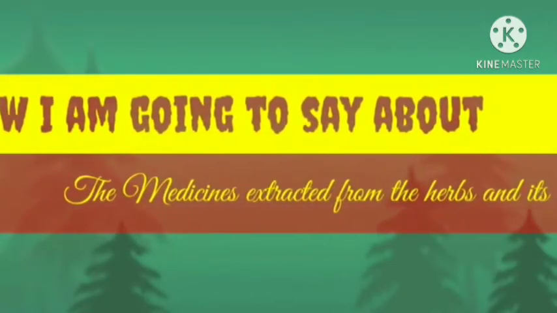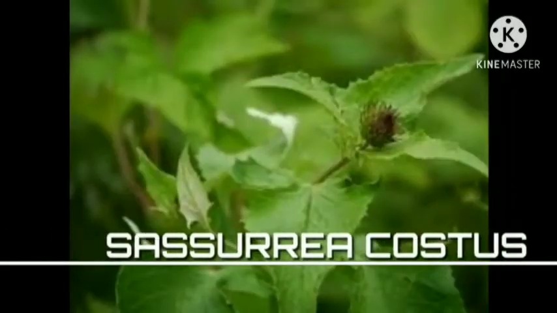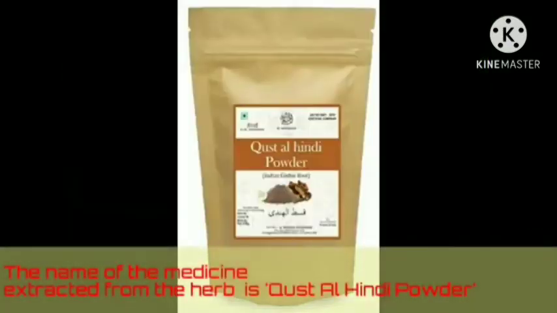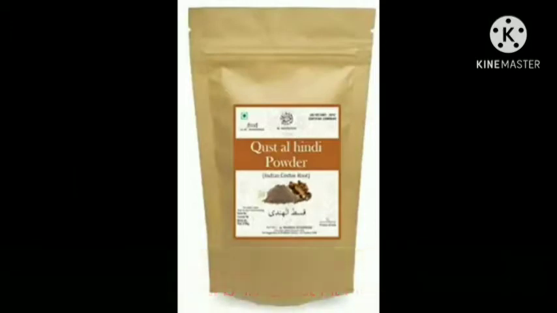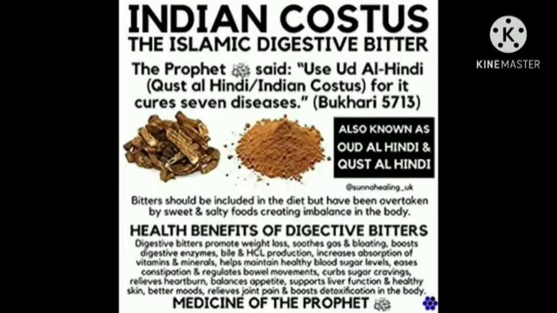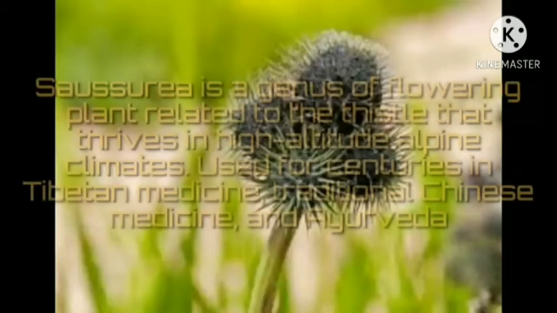Now I am going to talk about the medicines extracted from herbs and their values. Saussurea costus. The name of the medicine extracted from the herb is Kushtha powder. The drug is nothing but the powder obtained by crushing the raw roots of the herb. The root exerts potent anti-inflammatory, antimicrobial and analgesic effects beneficial to human health.